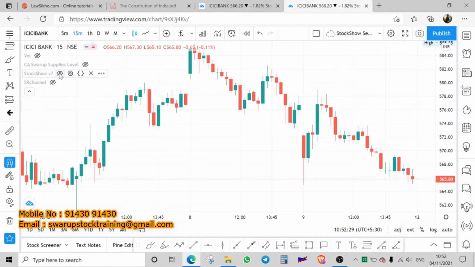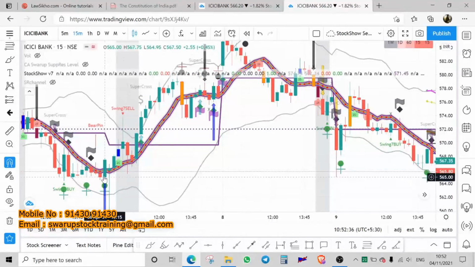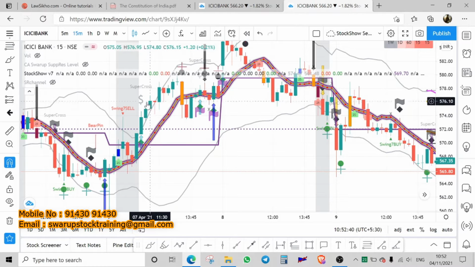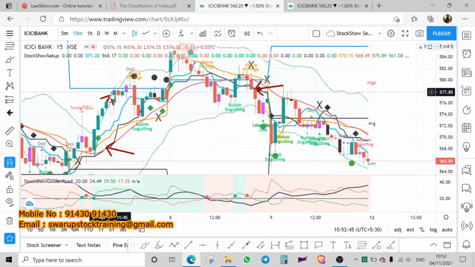Okay, let's do one thing. Let's switch it on. So this is our usual setup, which exactly says we have entered at about 574 here in our previous setup, right? At this level, what is that level?